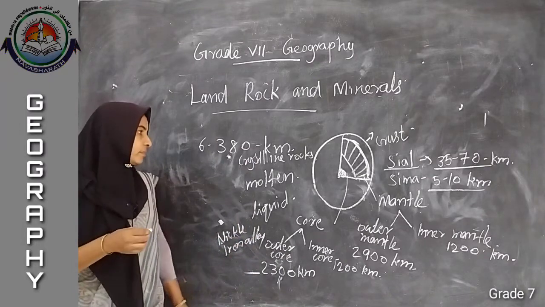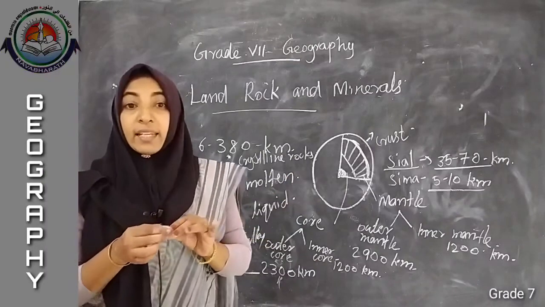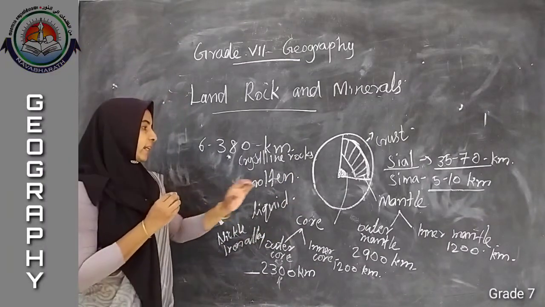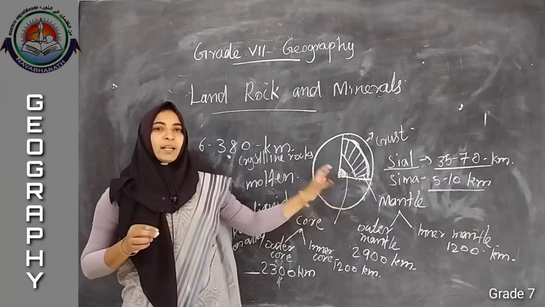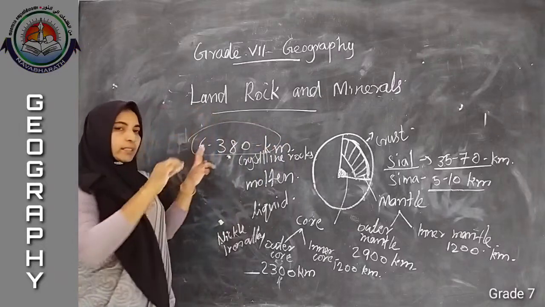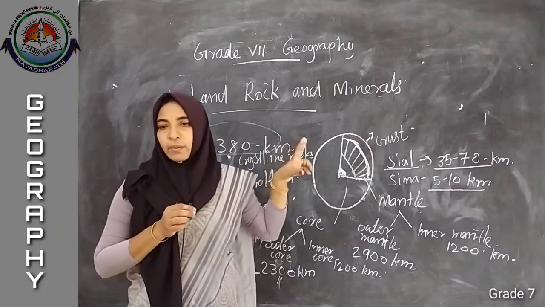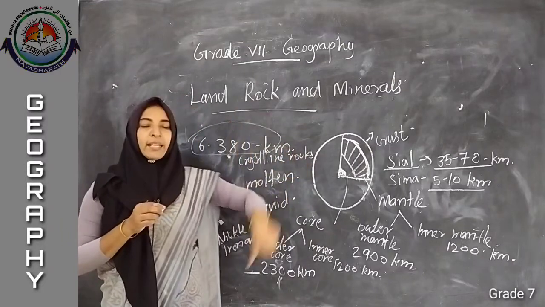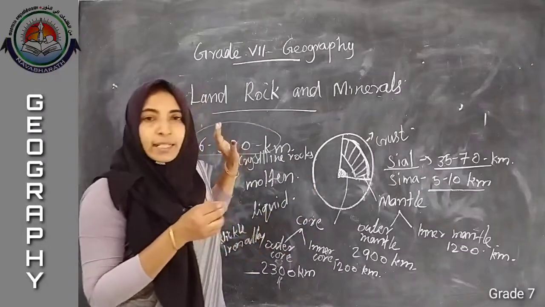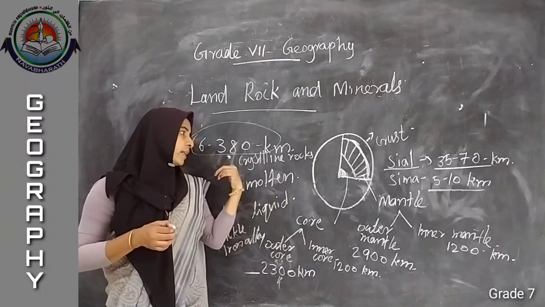Listen, this is the structure or interior structure of our Earth, the interior part of our Earth. What is the radius of our Earth? 6380 kilometer from its equator. What is the radius? 6380 kilometer.